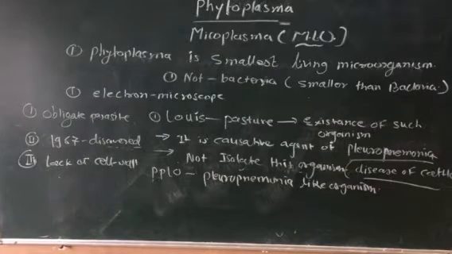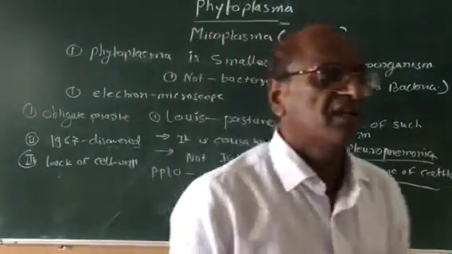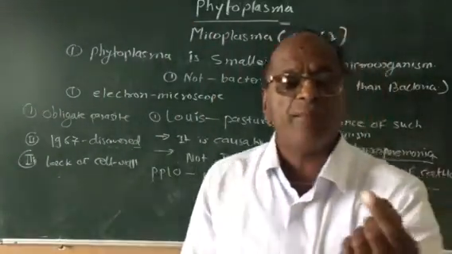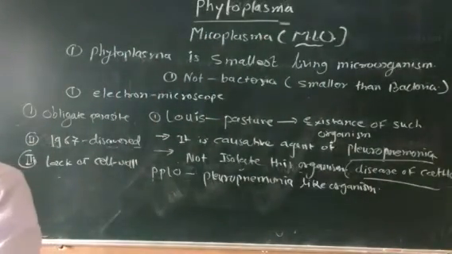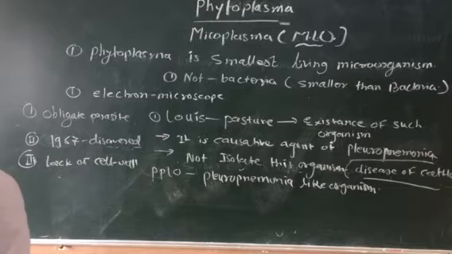This phytoplasma is an obligate parasite. They may be found in phloem tissues of the plant as well as in the insect vectors.